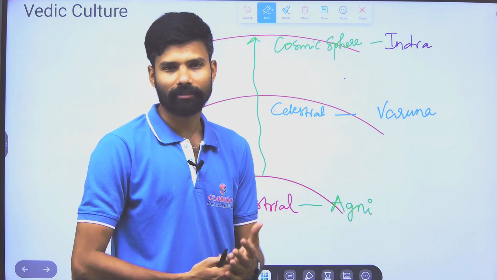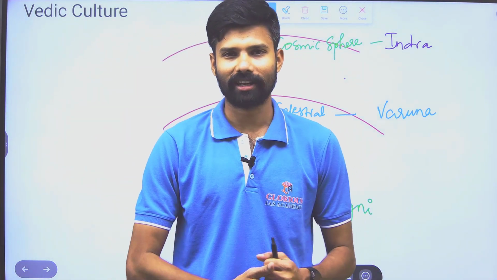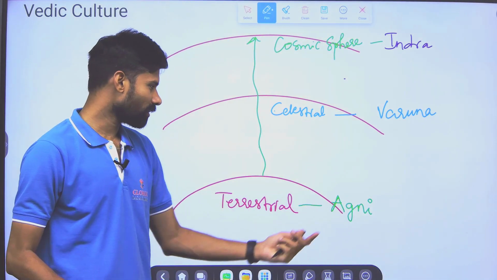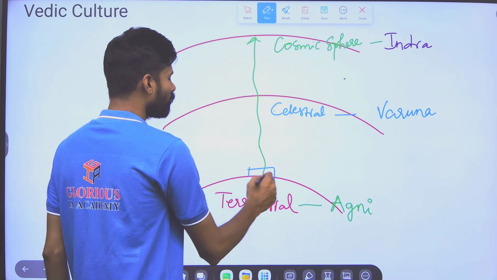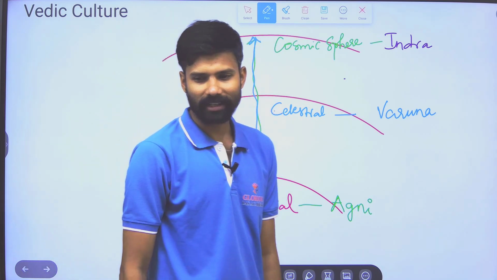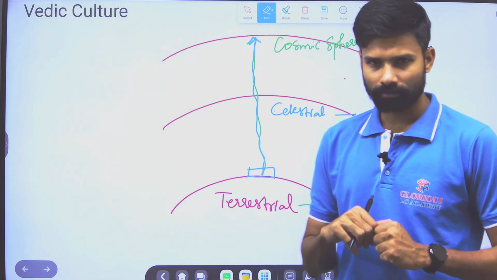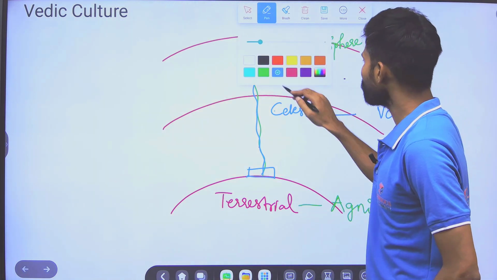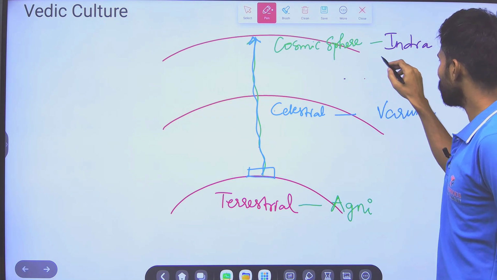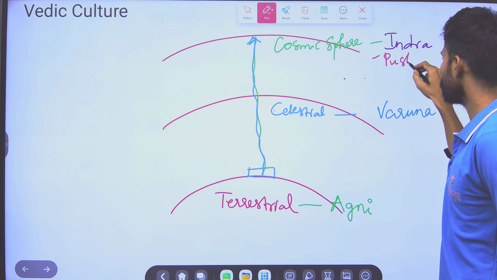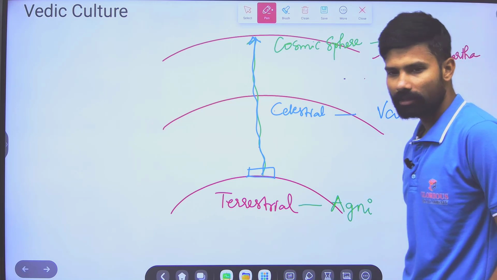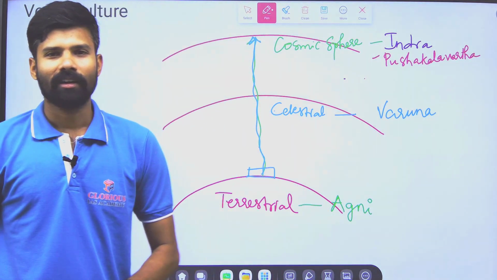That is why whenever we conduct rituals, homas, yagas, we worship the fire. After worshipping the fire, the smoke goes up and reaches the cosmic sphere. In between we have the celestial sphere. Except for Pushkala Vrata clouds, which means flash floods.